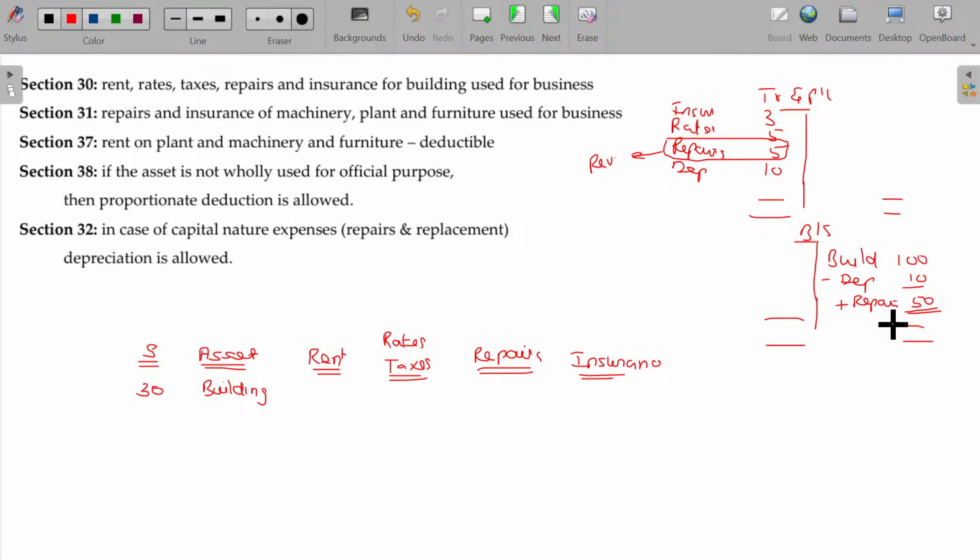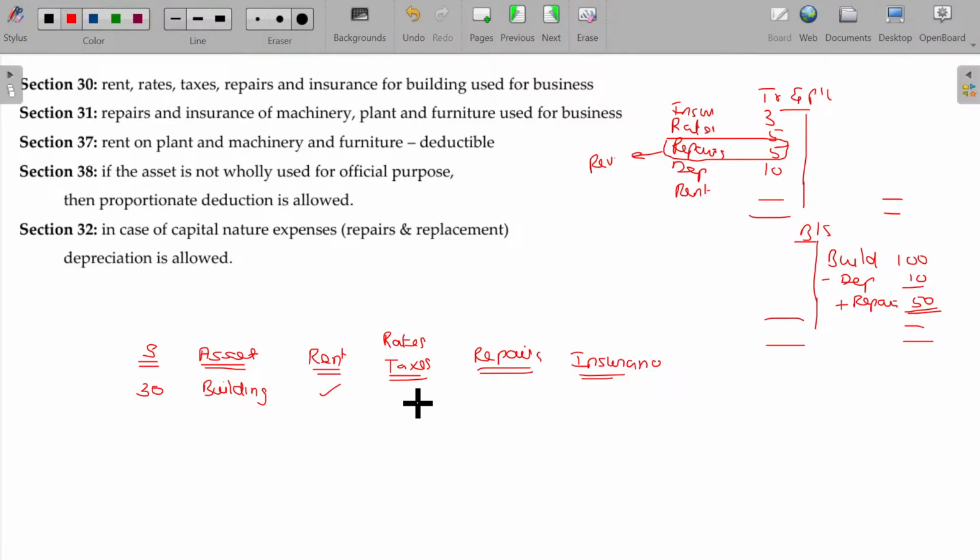So in case of repair, two classifications are there. One is revenue nature, another one is capital nature. If it is capital nature, it should be added with the asset value. In case of revenue nature, it can be directly debited to the P&L account. Is that clear? And if you are not the owner, you need to get it on rental. Any rent payment will also be debited here. So rental expenses related to the building can be debited.